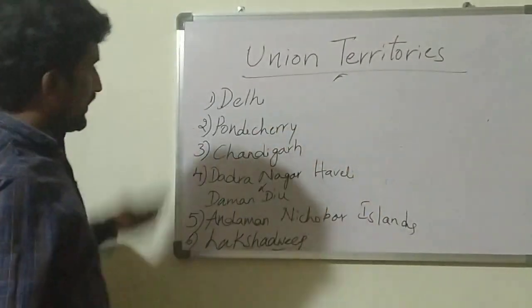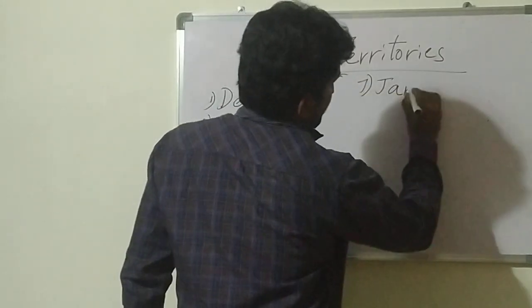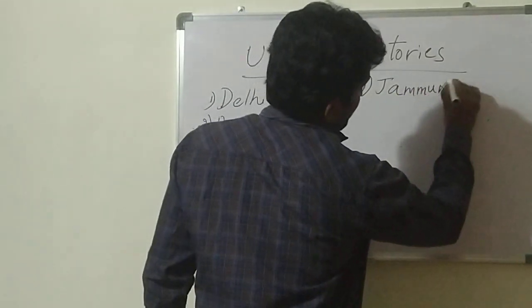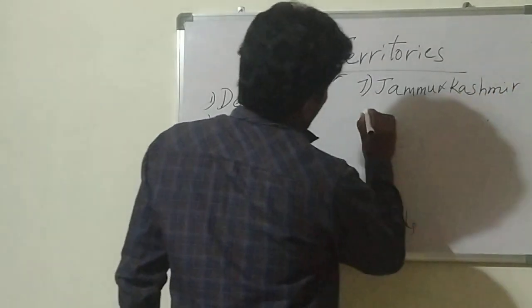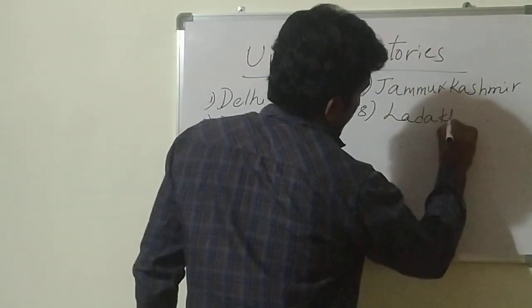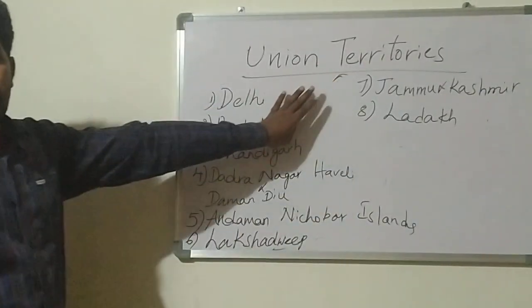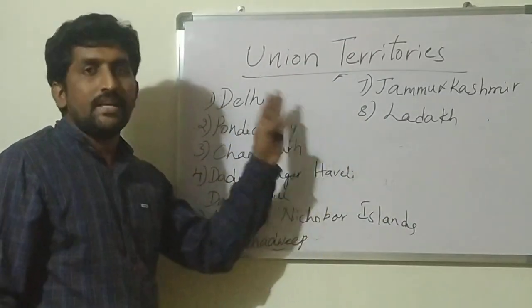So how many? 6. Jammu and Kashmir, Ladakh. These are the 8 union territories India is having.